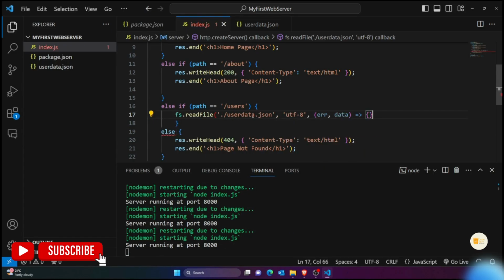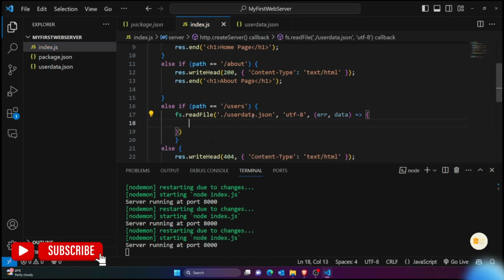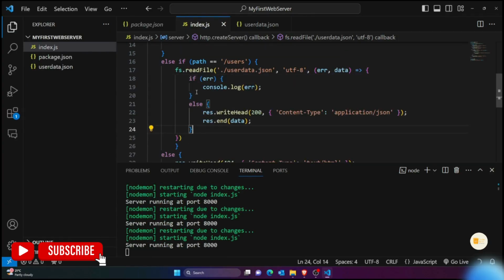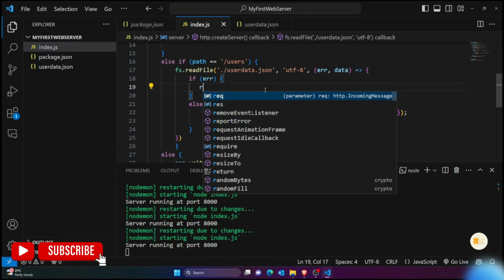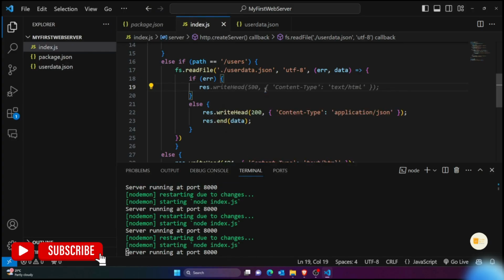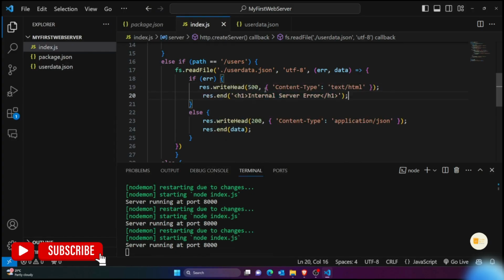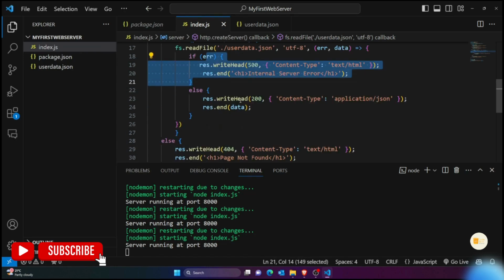Then I would be getting two types of things, error or data. If you get the error, you would just send the error, or you would just write res dot write head, that is 500 is for server error. Okay, 500 code is for server error, and this is the response which I send if I receive any error while reading the file.